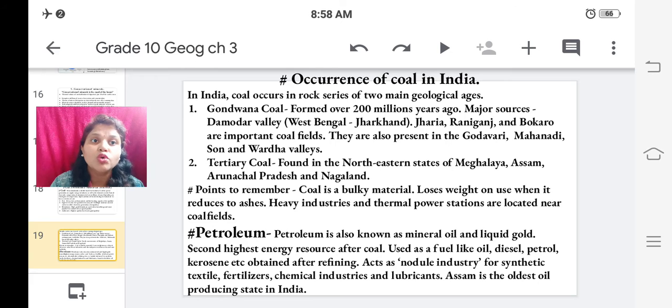Now let us study Gondwana coal. It is formed over 200 million years ago. As we know, Gondwana was the oldest landform, so it is formed over 200 million years ago.